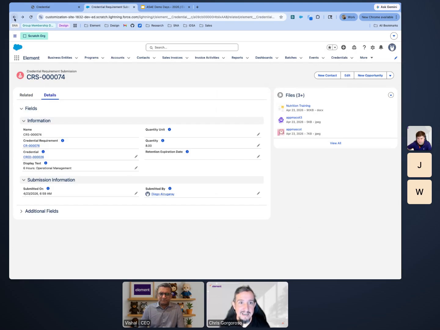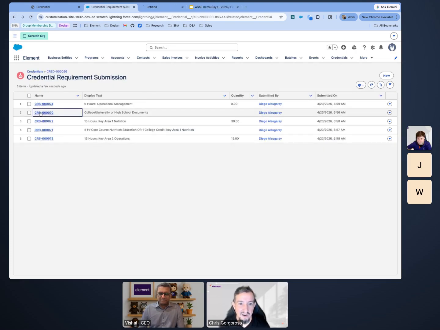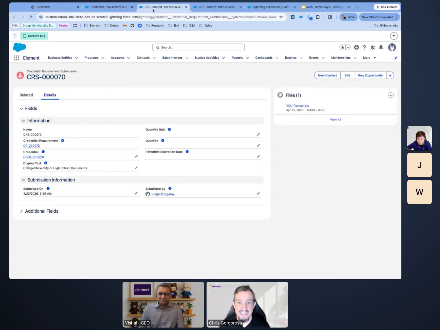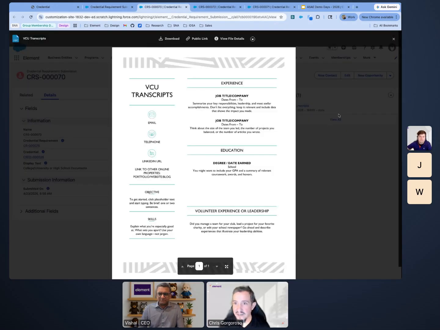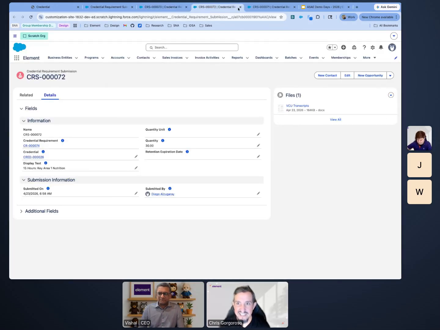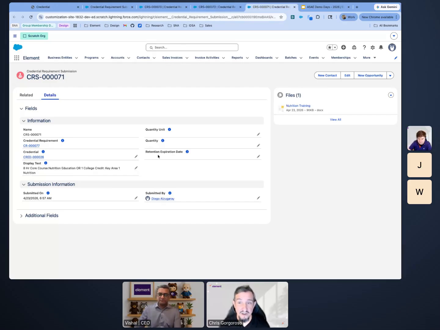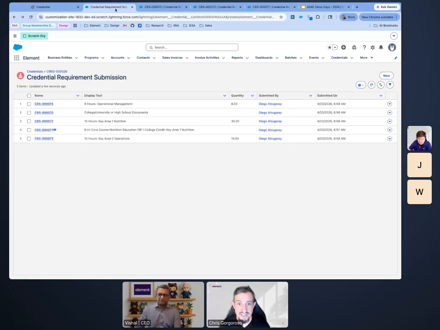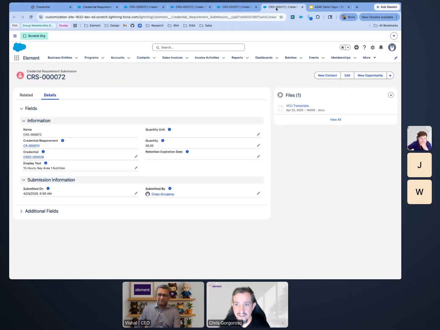go back to the submissions, and one by one, I can go ahead and look at all these different files and just say very quickly whether or not I'm happy with it. And it looks like he's done everything he needed to do. And you can see that each one of those files is aligned with the submission. So it's very easy for us to look at it, review it, and say we're happy with it. Except for key area 1. What'd you do here? Oh man, he uploaded his VCU transcripts, but that's not what I needed. I needed something else. So